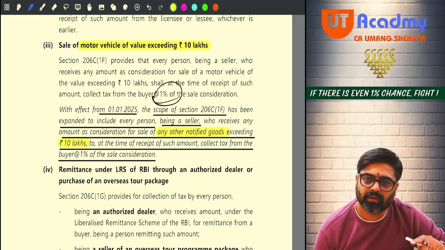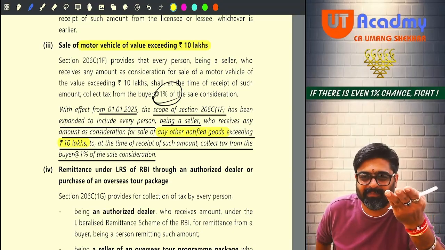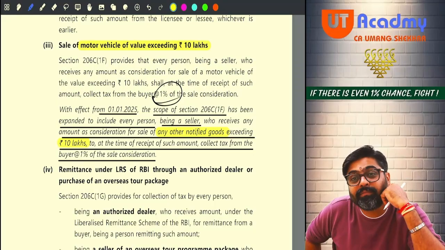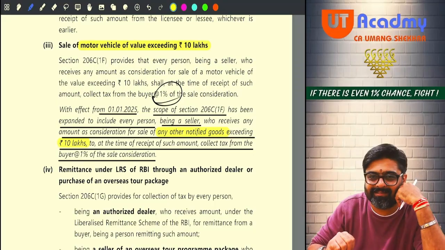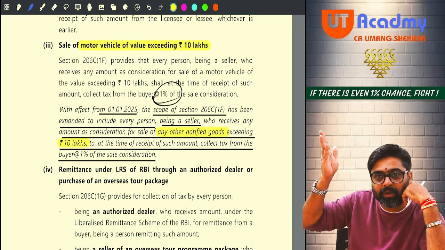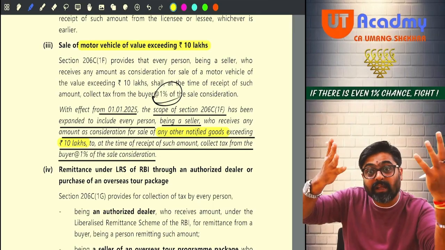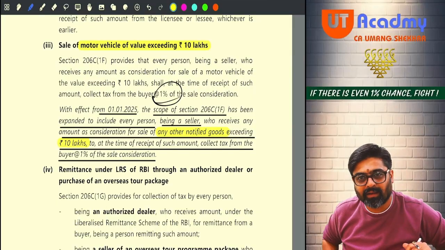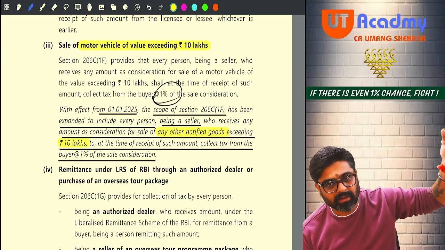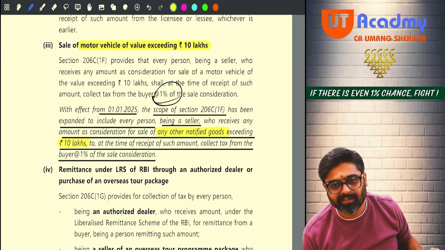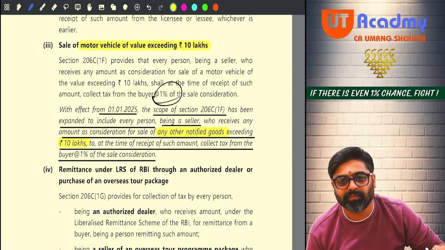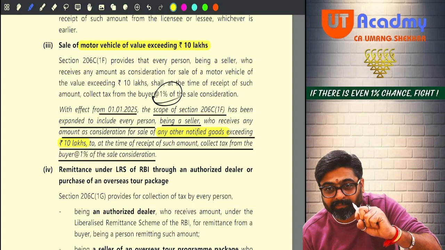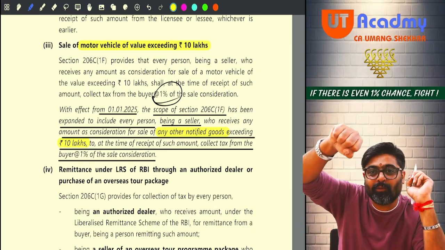Why, sir? Why this on a motor car? See, you are earning income. So where will you spend your income? To buy a motor car. And definitely if the motor car is more than 10 lakh rupees, that means you have so much income which you are using to buy this motor car while showing your taxable income as nil. Let us catch you also. So the seller will take the PAN and the seller will collect 1%. The seller will give your PAN and the 1% to the government.